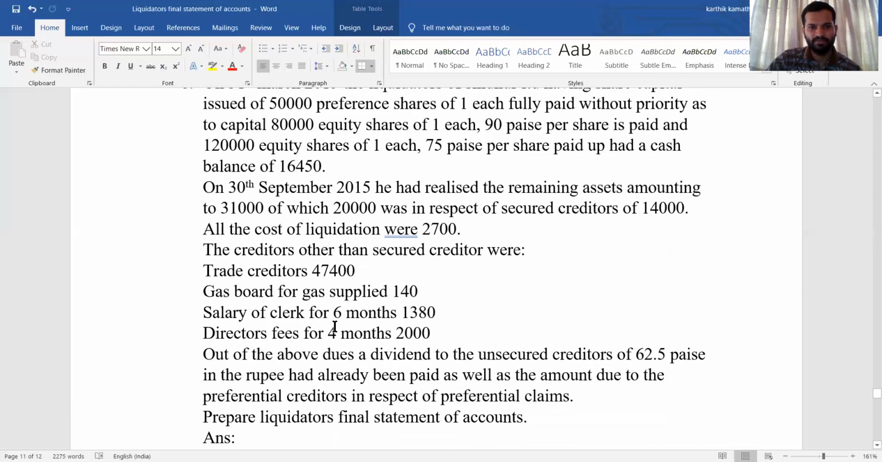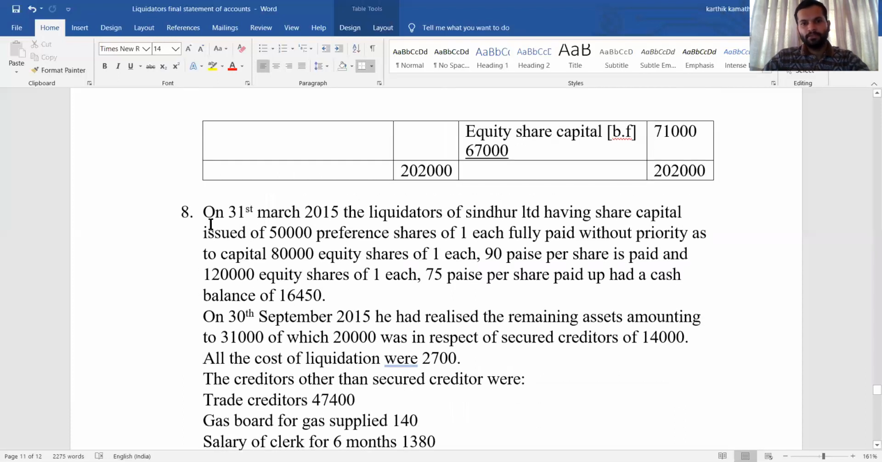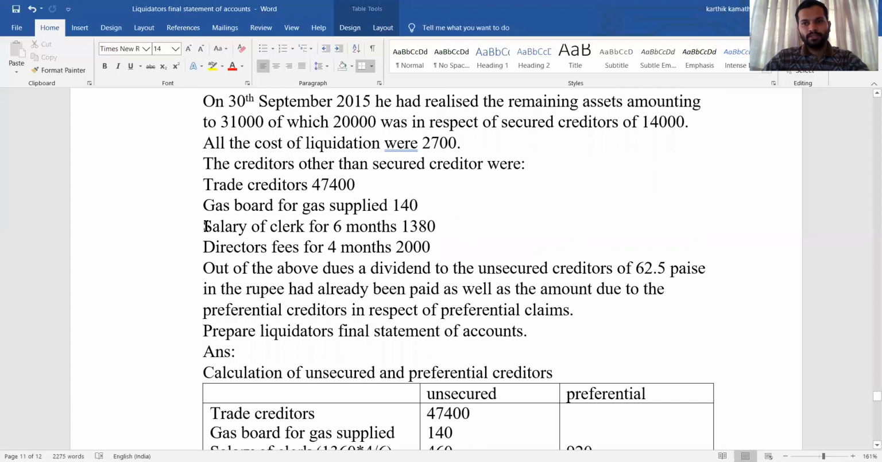had been already paid. That means first you need to differentiate between the secured creditor, unsecured preferential creditor and unsecured creditor, because here a lot of information is given. For this you need to do one working note. Then you need to pay the dividend. Some fixed amount is already paid, and the remaining amount you also need to calculate. Then along with that, the amount due to the preferential creditor in respect of preferential claim is also paid. Then you need to prepare the liquidator's final statement of account.